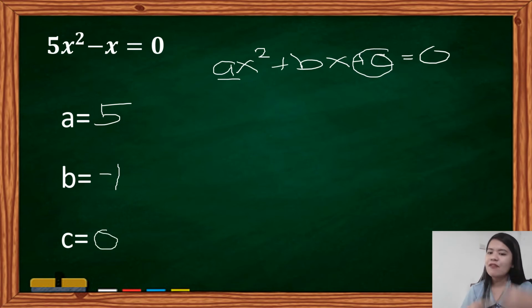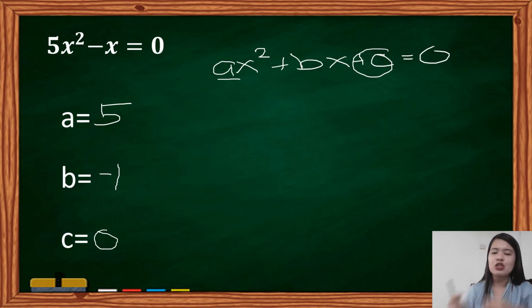Going back to the definition a while ago, the definition of quadratic equation, ax squared plus bx plus c is equal to 0, wherein a, b, and c are real numbers and a should not be equal to 0. A lang ang bawal maging 0, pero ang b at c natin pwedeng maging 0.